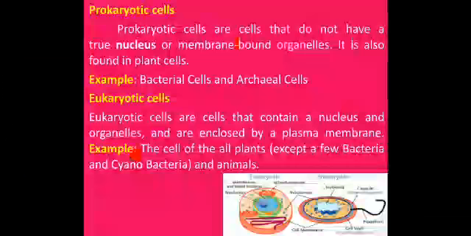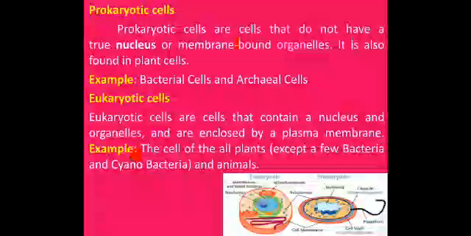Prokaryotic cells do not have a nucleus or membrane-bound organelles, for example bacteria cells. Next, eukaryotic cell.